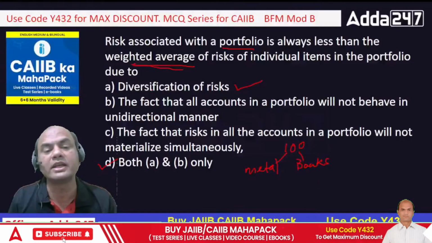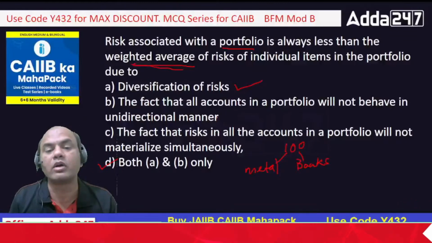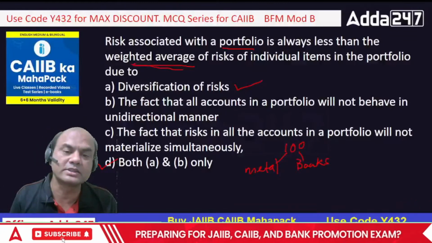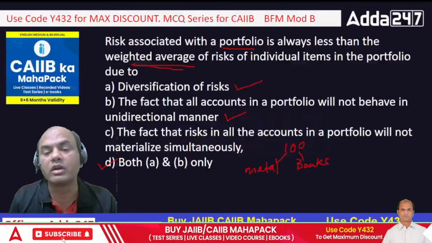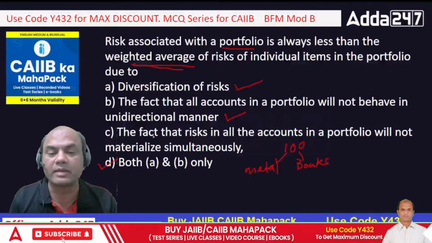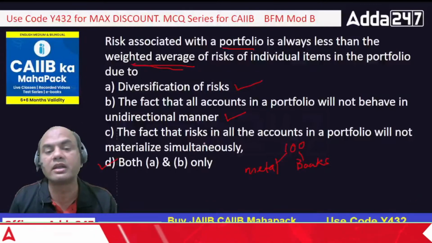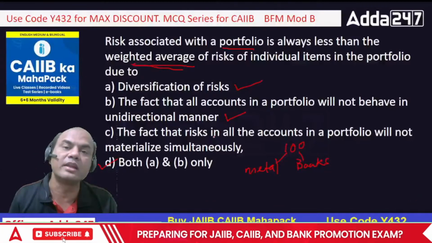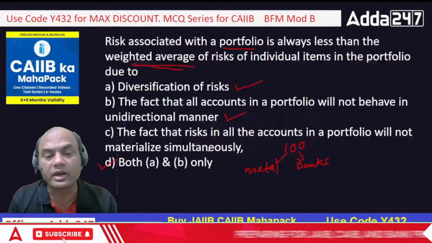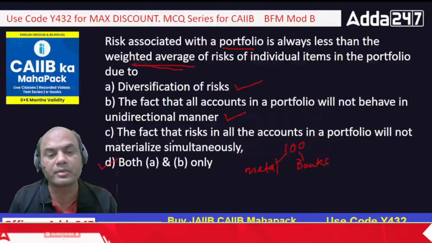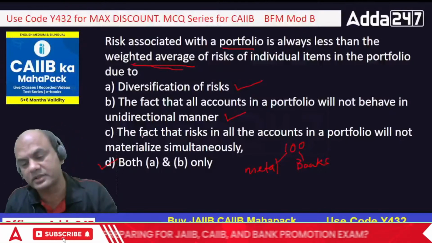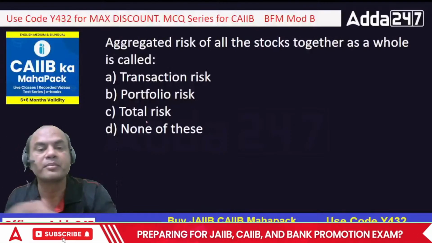So that's why it's called diversification, and all of them won't move in a unidirectional manner. So B is also true. What is C? All the risk will not simultaneously materialize. Meaning what? The risk won't come to you immediately. So it's not the point. You don't know when the risk of all the accounts can come to you. You have to be prepared for this. Okay, that's why the answer is A and B only.